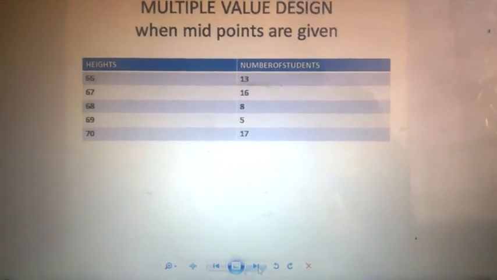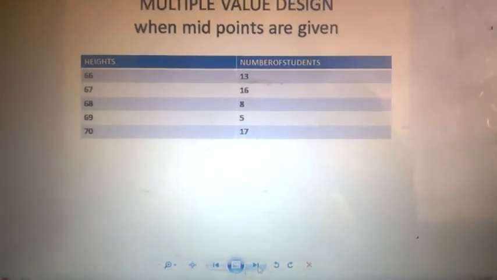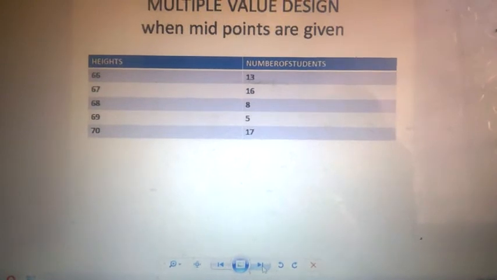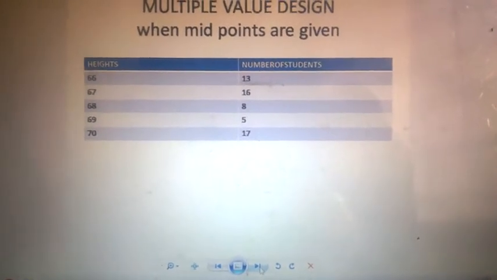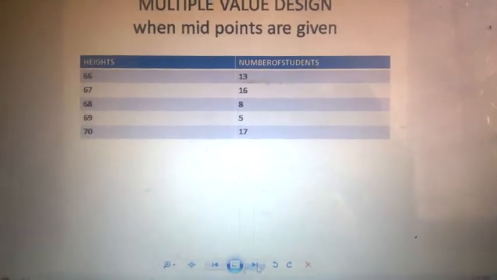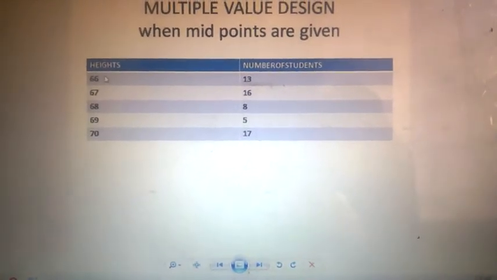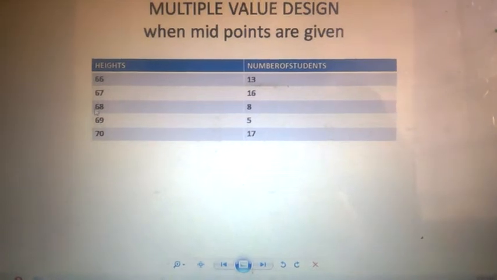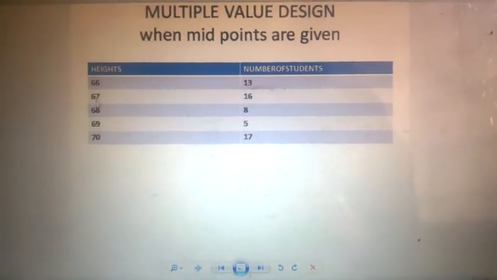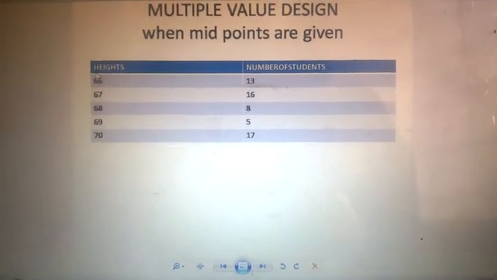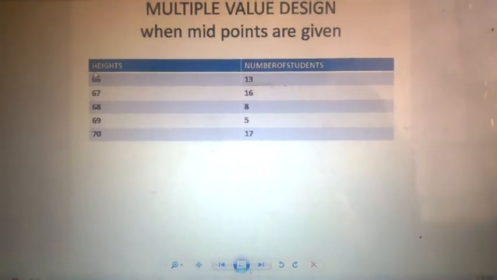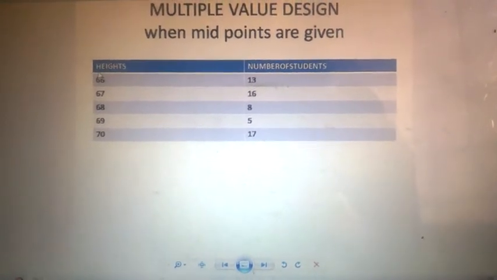Now have a look at this design. There are heights and number of students. There is a confusion in students' mind that is this a single value design, because it is also being expressed by a single value with a height of 1. But please be clear about the variable, that single value design is only used for discrete variables.